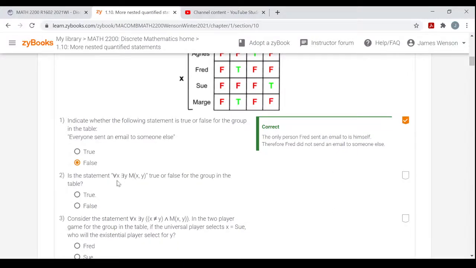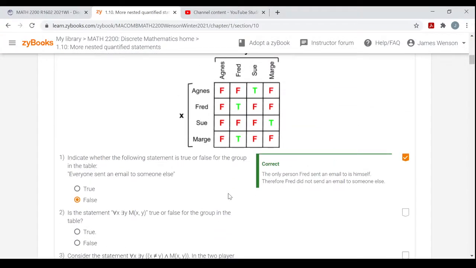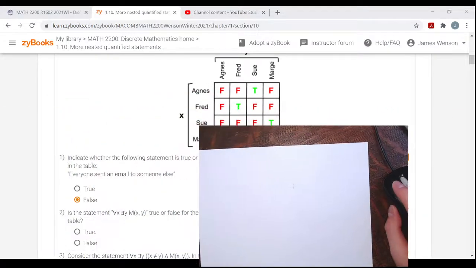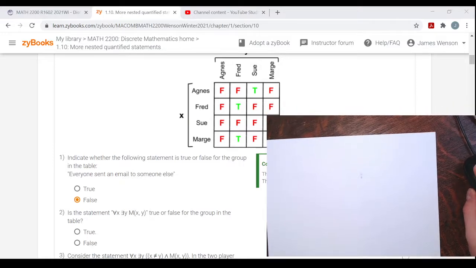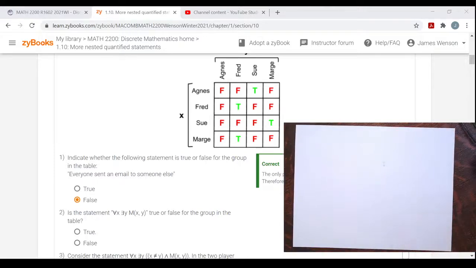So now the next question about this here is this nested quantified statement. Is the statement, for every x there is a y, m of xy, true or false for the group in the table? Alright, so I'm going to leave this up, and we'll bring up some paper here on screen, and I'll move it so that we can actually see some stuff. Let's move it so we can see the whole table. There we go. Alright, so I got this paper out now, and let's write this statement.